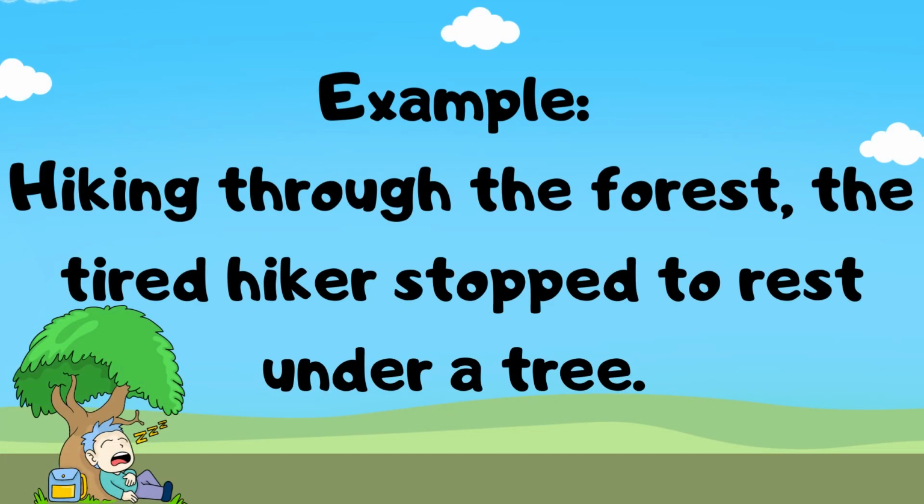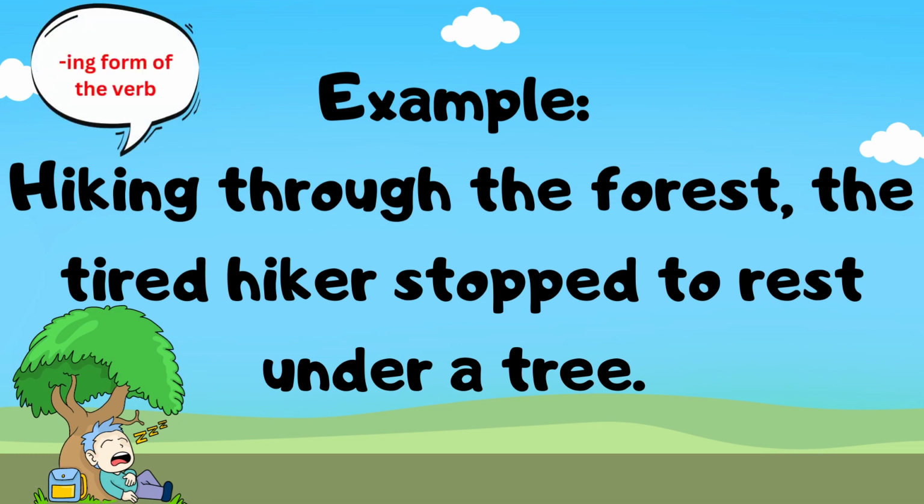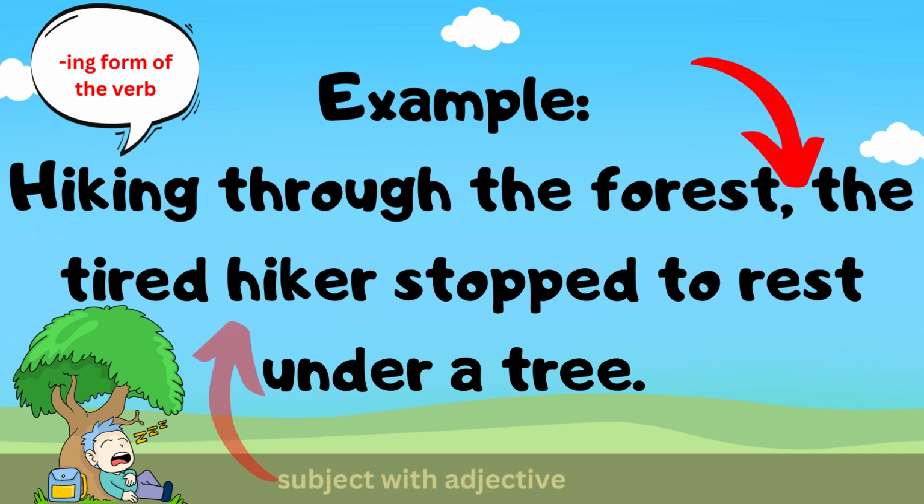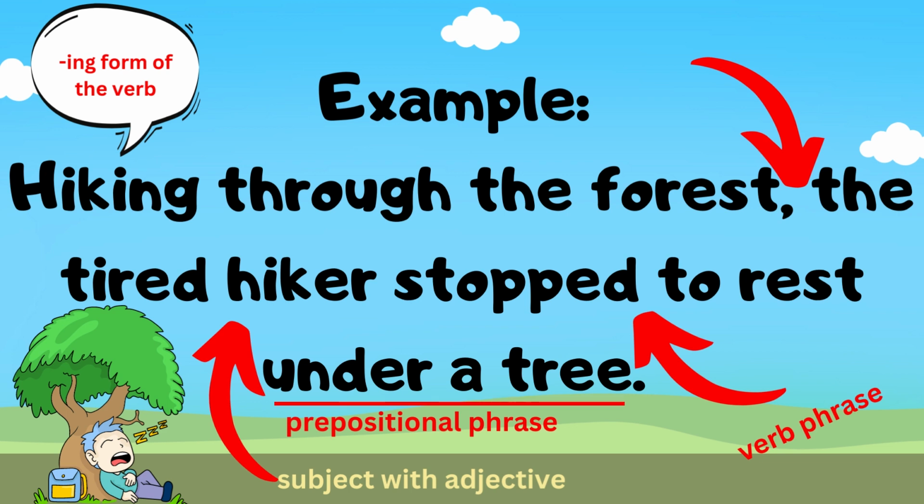For example, hiking through the forest, the tired hiker stopped to rest under a tree. So our ing verb here is hiking. Then followed by a comma. Then the subject with an adjective, the tired hiker. Stop to rest is our verb phrase to show what the hiker is doing. Under a tree is our prepositional phrase, which tells you where the hiker is resting.